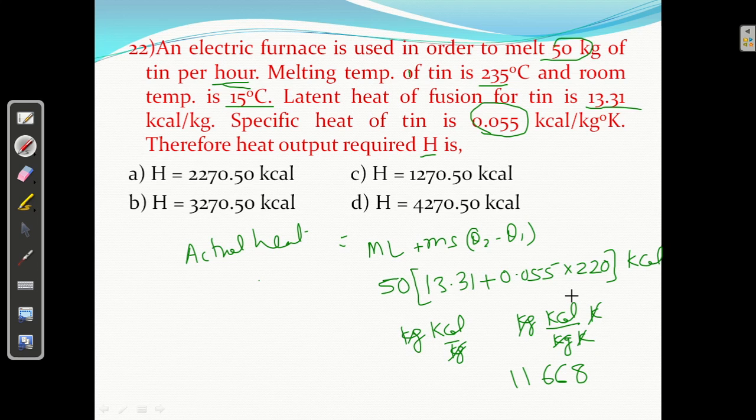Something is wrong, I think. 0.055 into 220, I'm getting this plus 13.31, equal this multiply by 50. Sorry, this is not correct. I'm getting 1270. The answer is 1270, right? This is the C answer, correct. So okay.